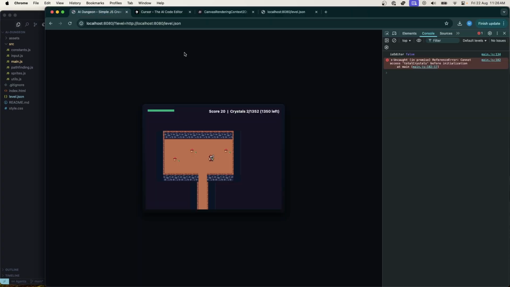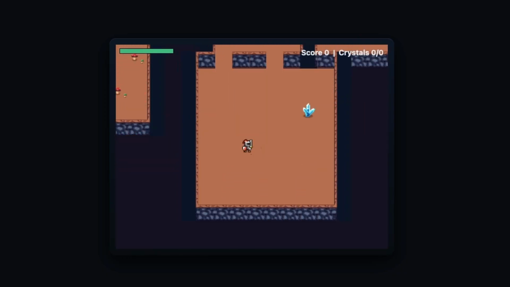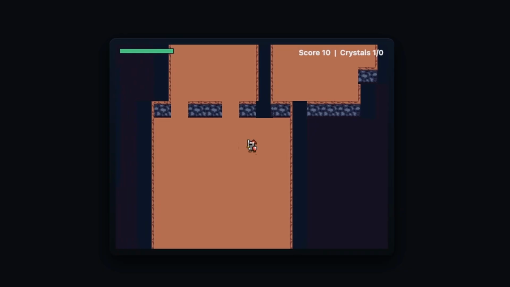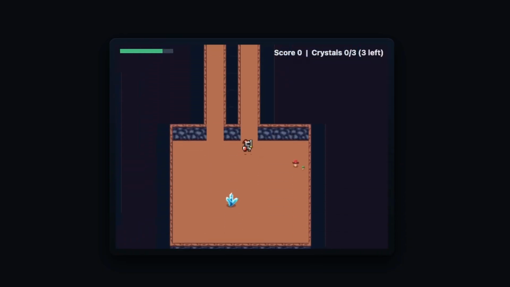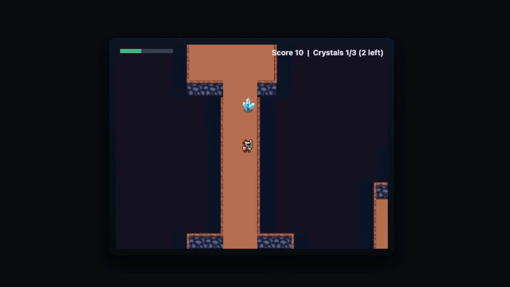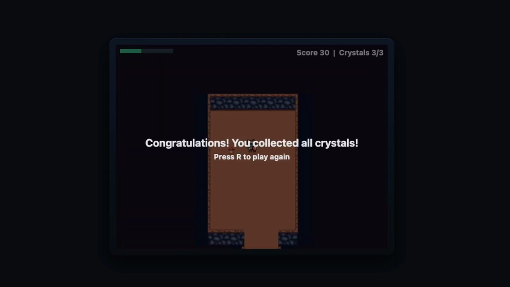Let's try this again. Alright, fixed one error and created another. Still says 0 crystals. Okay, I've got 1 out of 0 crystals. Oh, okay, it says 0 out of 3. 3 left, okay. Alright, 3. Congratulations, you collected all the crystals.